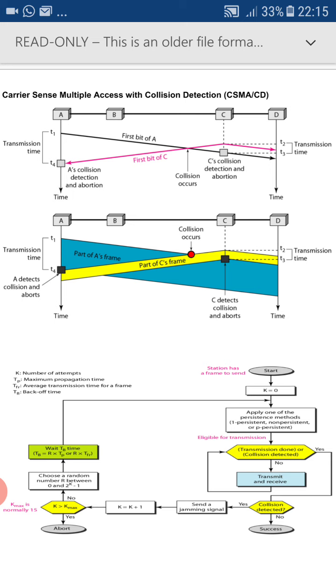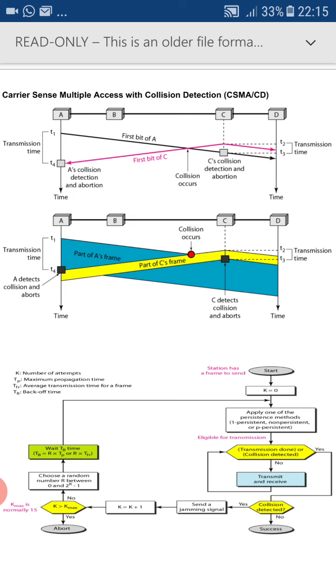Just listen once again. At a time t1, A starts the transmission of data. At a time t2, C starts the transmission of data, because at time t2, C senses the medium and still the data of A does not reach the level of C at time t2.